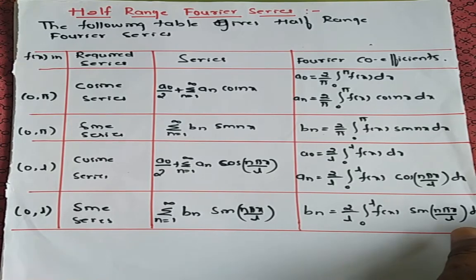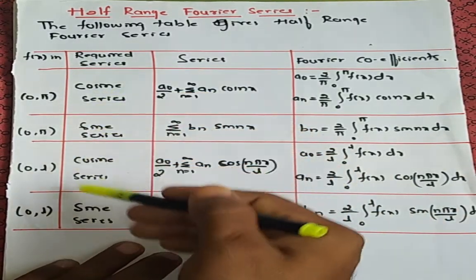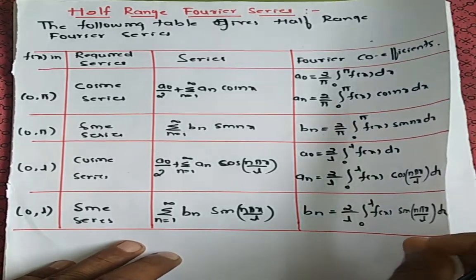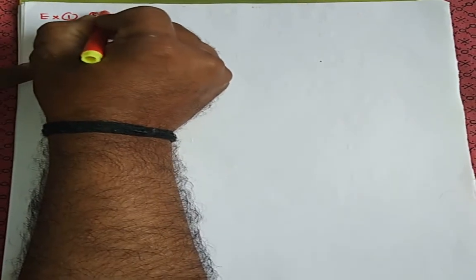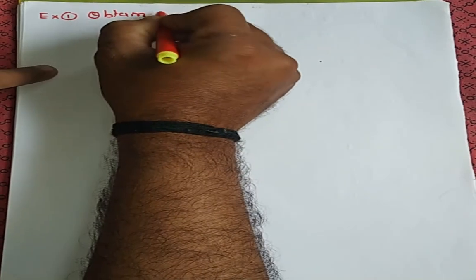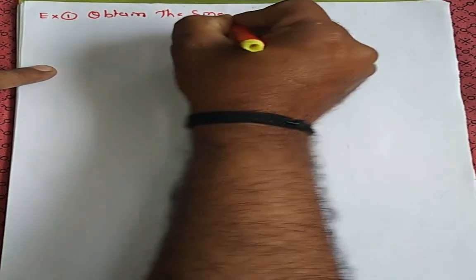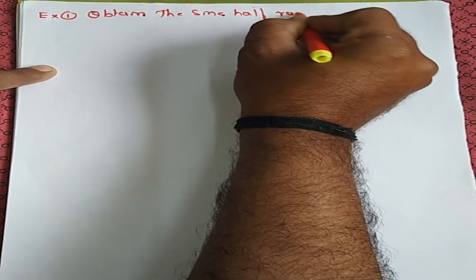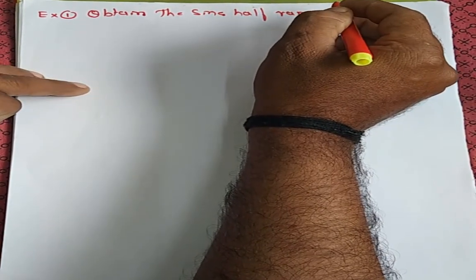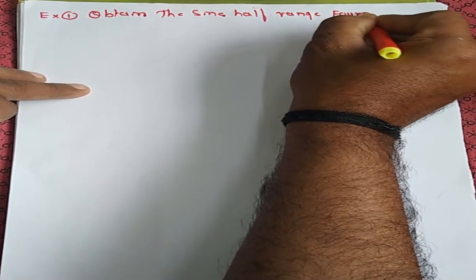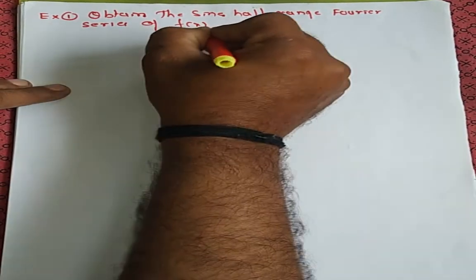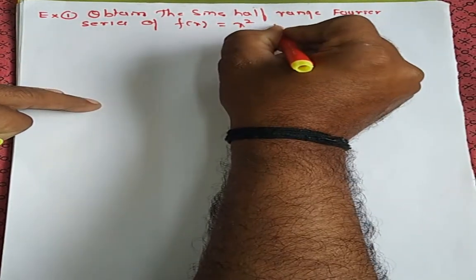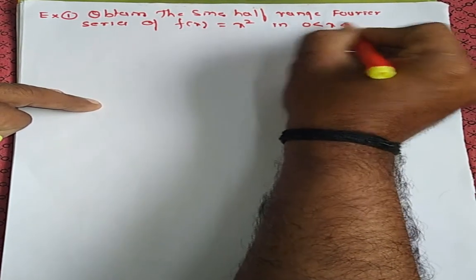Now let us discuss some examples regarding all these required series. Example number 1: Obtain the sine half range Fourier series of f of x equal to x square in the interval 0 to pi.